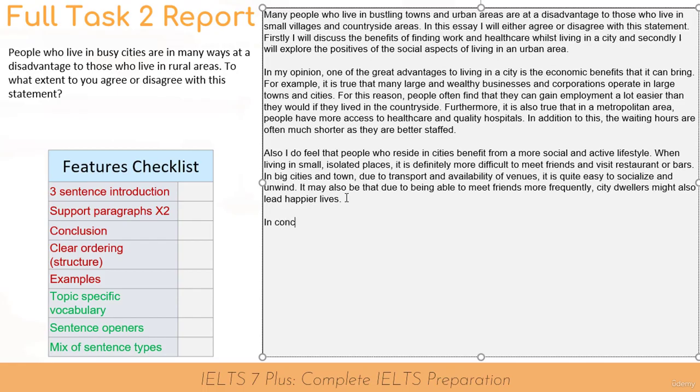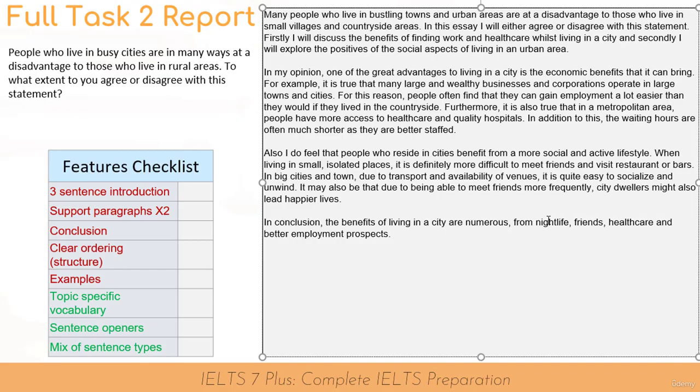Let's begin with "in conclusion", a great way to start our conclusion. In conclusion, the benefits of living in a city are numerous, apologies for my spelling, from nightlife, friends, healthcare, and better employment prospects. That's a great native colloquial-sounding phrase for you there. So that's my first sentence in the conclusion.